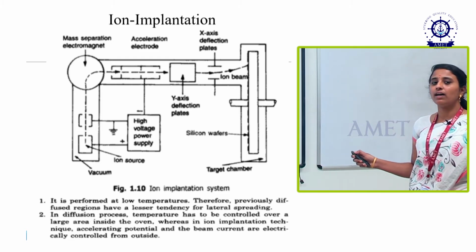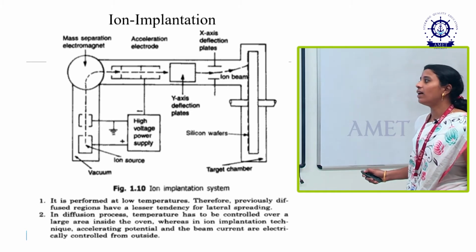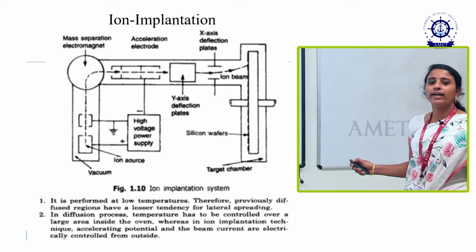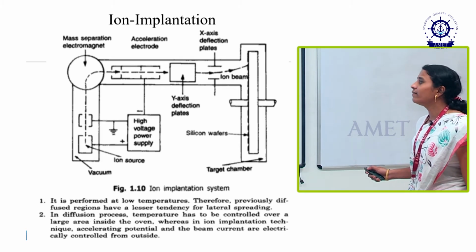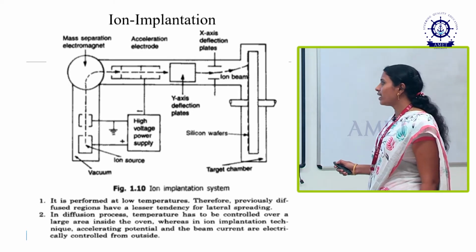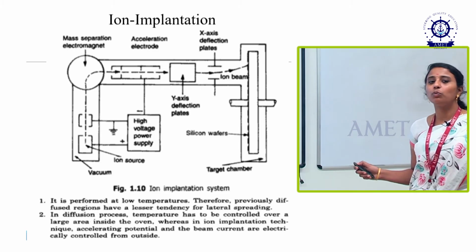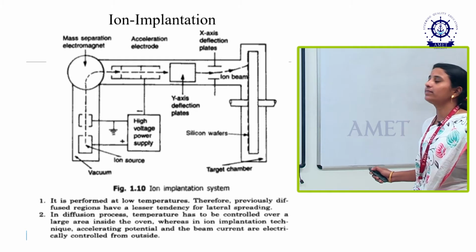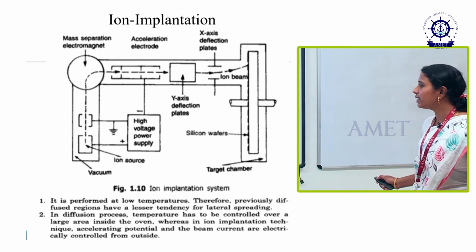Until they reach the acceleration electrodes, the ions are moving very slowly. Once they reach the acceleration electrodes, all the ions move very fast and reach the y axis deflection plate and the x axis deflection plate. Why do we use these plates? The large number of ions are moving towards the substrate very fast, so these two plates will not allow them to deviate from this region. All these ions move towards and hit the substrate.